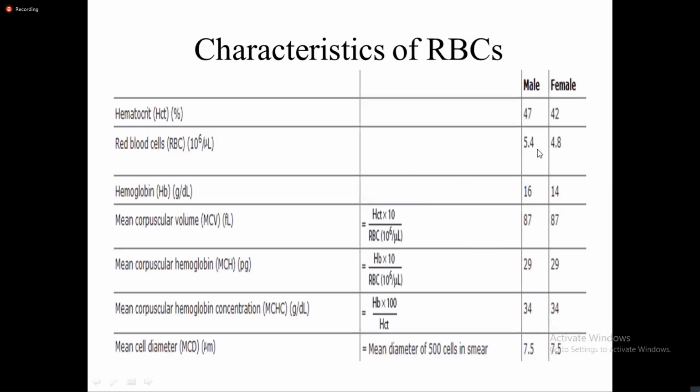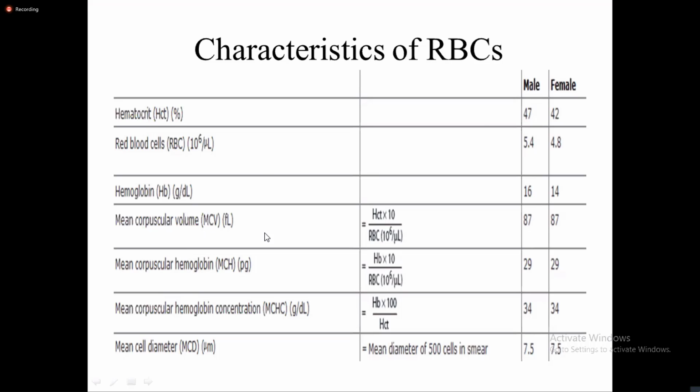Red blood cells 5.4 million per cubic millimeter in male, in female 4.8 million per cubic millimeter of blood. Hemoglobin is represented in gram per deciliter. In male it is 16 gram per deciliter and in female it is 14 gram per deciliter, and if you have to give a range, add plus minus 2. 16 plus minus 2 for male, that is 14 to 18 gram per deciliter. For female, if you put 14 plus minus 2, that will give you the range, the normal range. These are the average values shown.